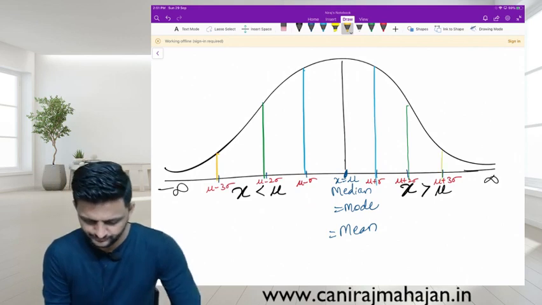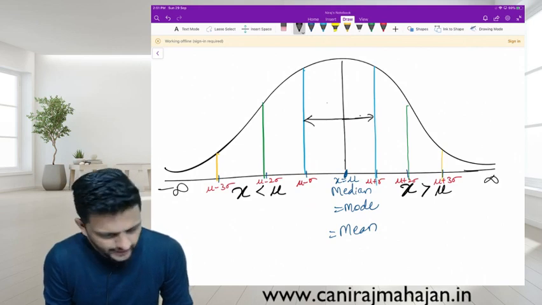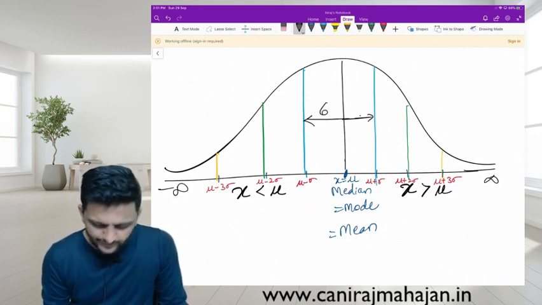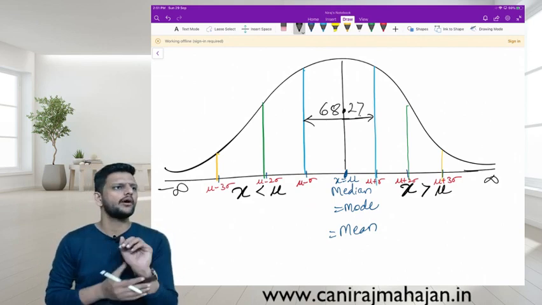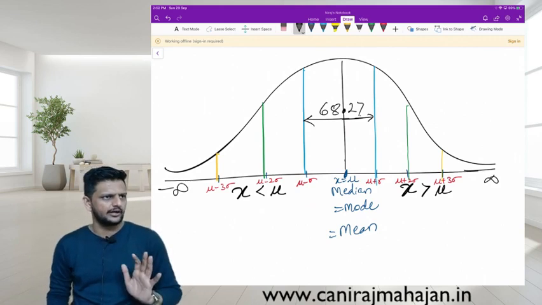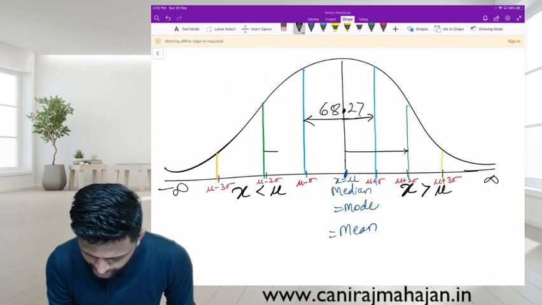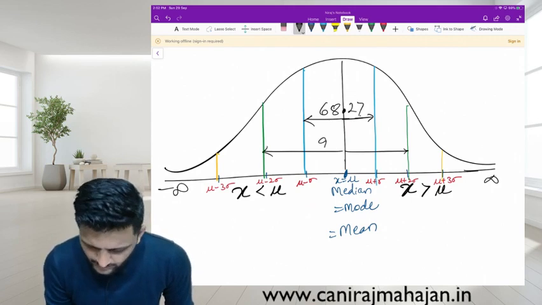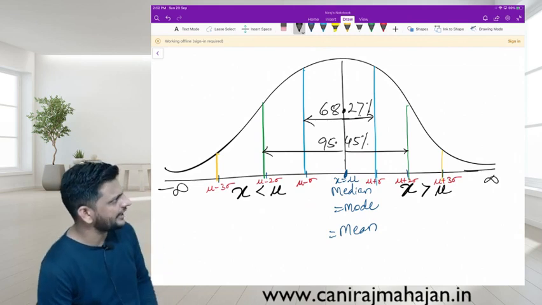Okay, tell me. 68.27, or 0.6827 probability, in the area between mu minus sigma and mu plus sigma. Then from mu minus 2 sigma to mu plus 2 sigma, 95.45% or 0.9545.